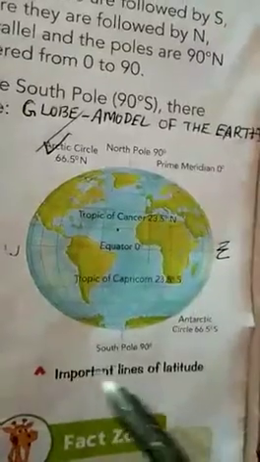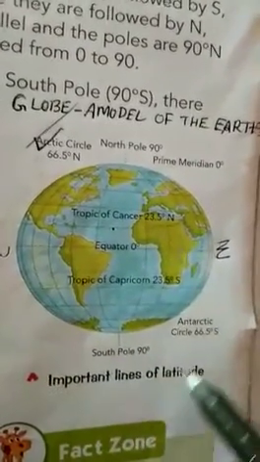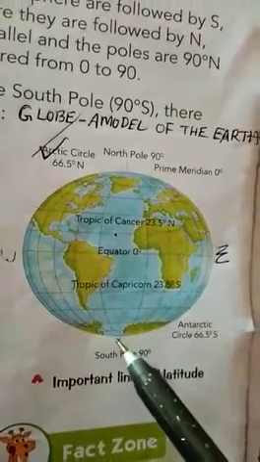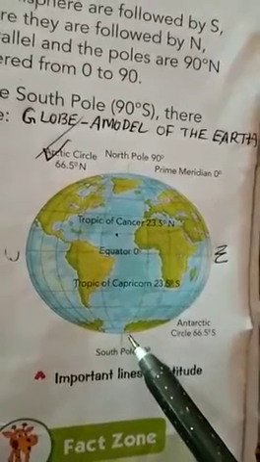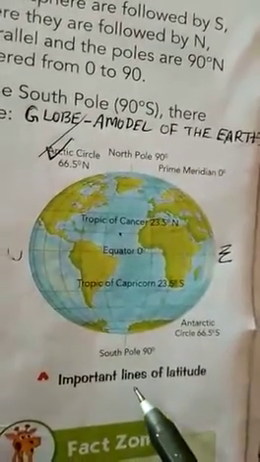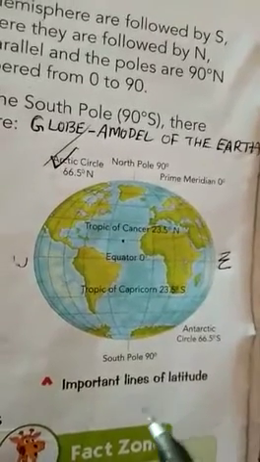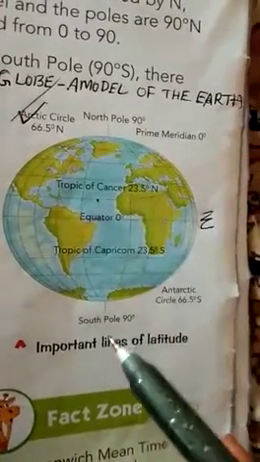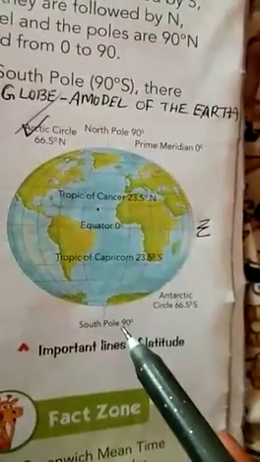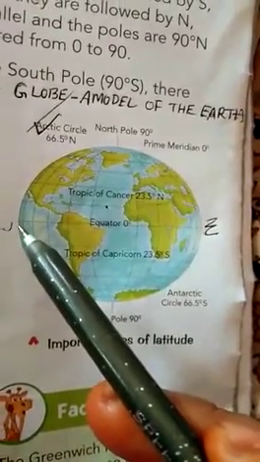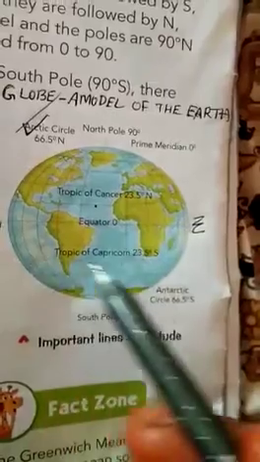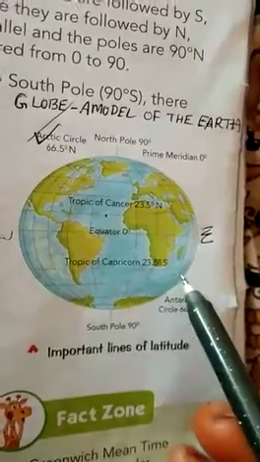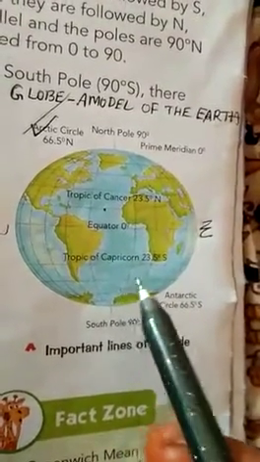These lines are imaginary lines. They were used by map makers. Even in India, some scientists like Aryabhatta used them. These lines are called latitudes and longitudes. The lines passing from North Pole to South Pole are known as longitudes. The lines passing from west to east are latitudes. These lines are very helpful to locate places on the map.